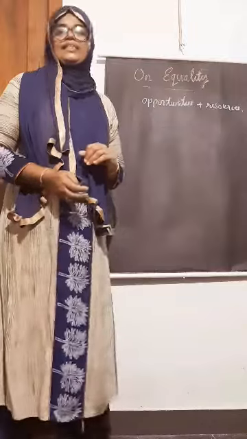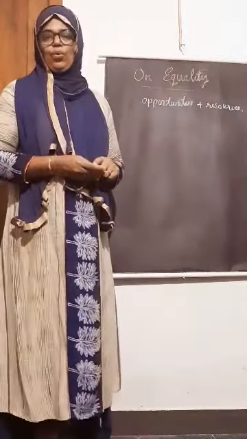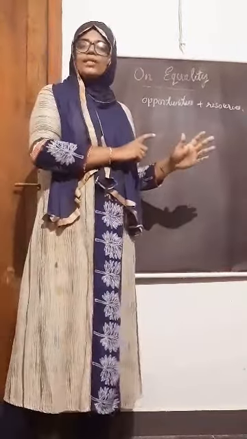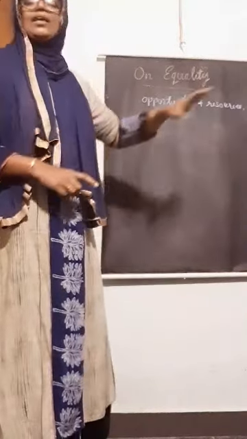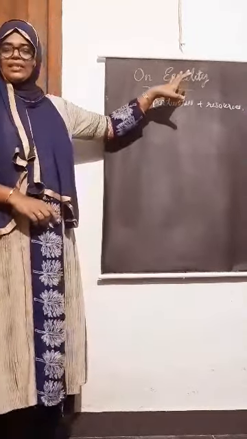The third one is justice. It means that all are equal before law. That is justice. There will be no discrimination from the part of the rulers or from the part of the people who are handling the justice section, that is court and police. These are the three elements. Now let's move to our first lesson, that is equality.